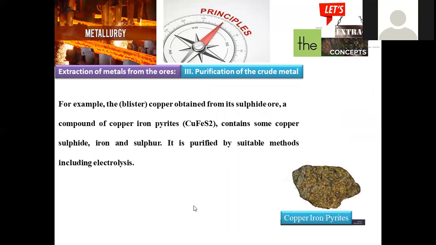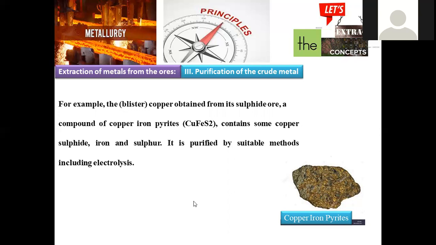Now let us discuss this in detail. We are taking a blister. Blister is nothing but copper. We are supposed to extract the copper from copper pyrites, copper iron pyrites. So this was the ore taken and different steps were performed in order to get the metal, and now we have entered into the refining step. Let us see how it will be processed and how it will be purified.